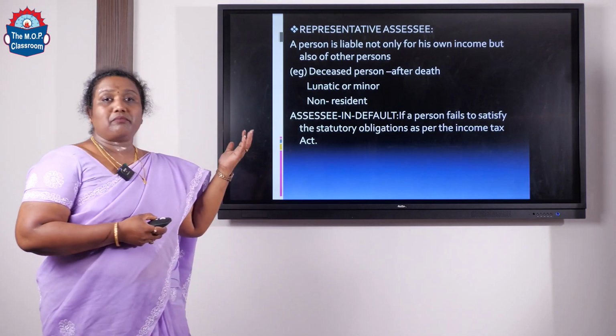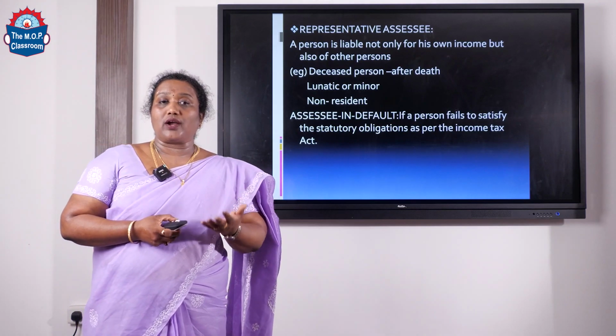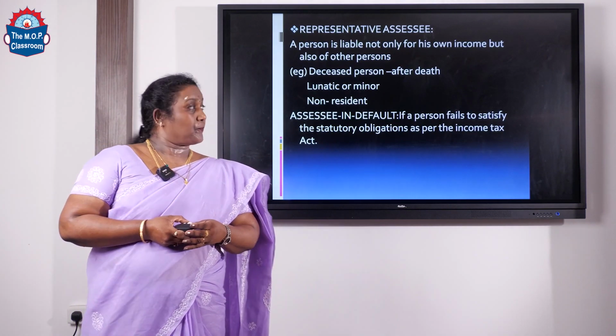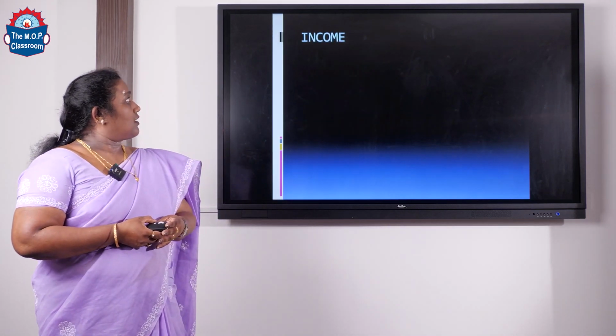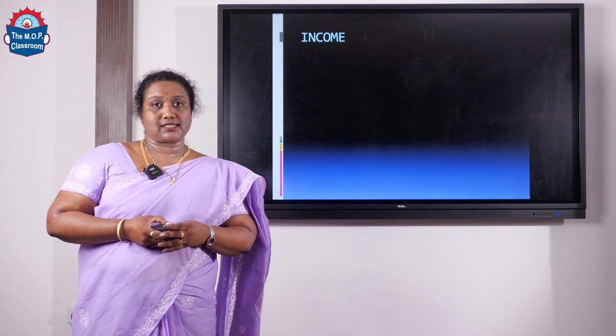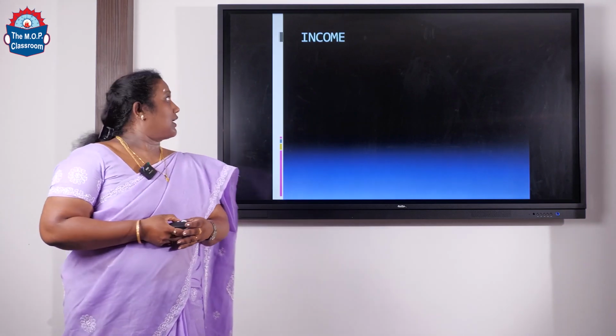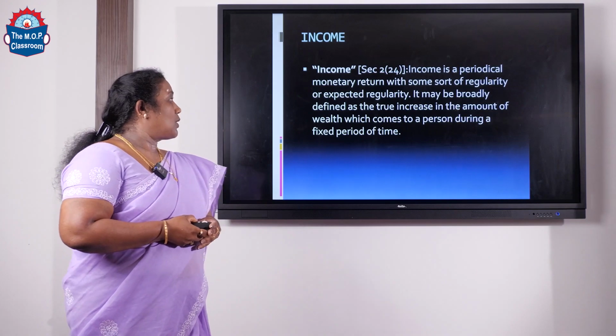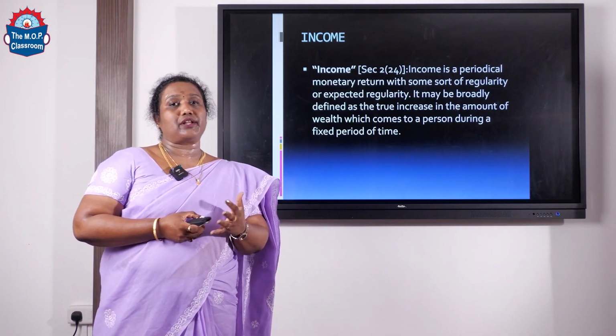These are the three major classifications of assessee. One is the ordinary assessee, representative assessee, and assessee in default. Now let's see a very important concept under income tax, which is income. Income is defined under section 2(24), which says that it is a periodical monetary return with some